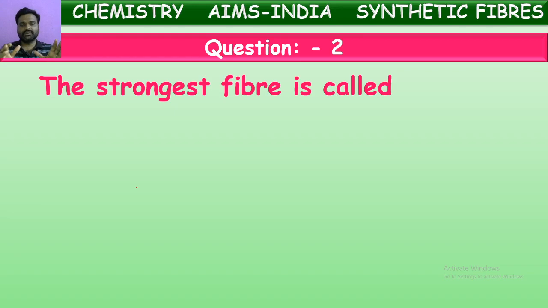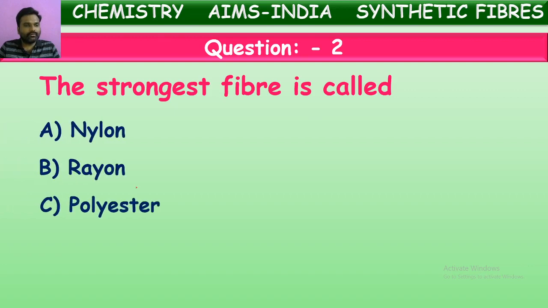So out of these all, one is the toughest. We told this is just as tough as an iron wire. Can you identify that? We are going to give options here. Yes, some of you are giving answers right. Nylon, rayon, polyester, and silk. Give your answer. The strongest fiber among these all. Yes, let us see the correct answer.